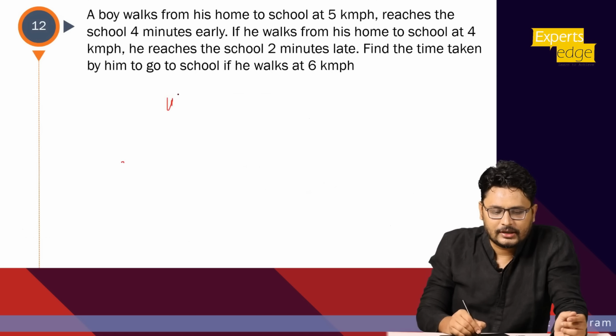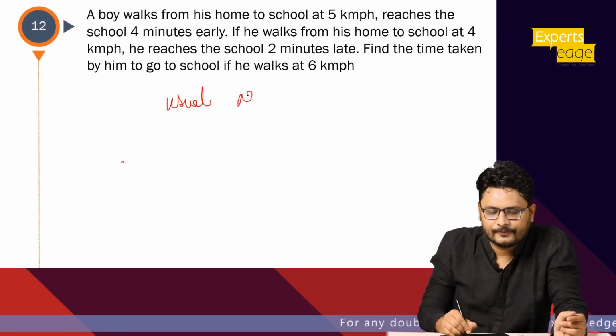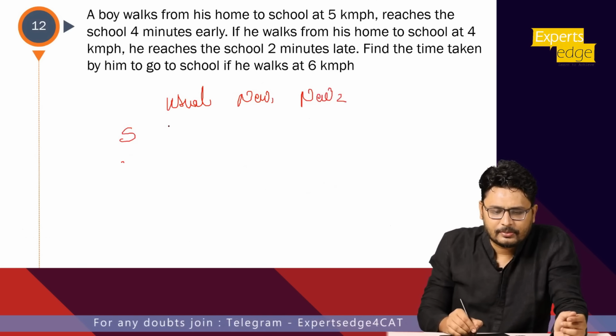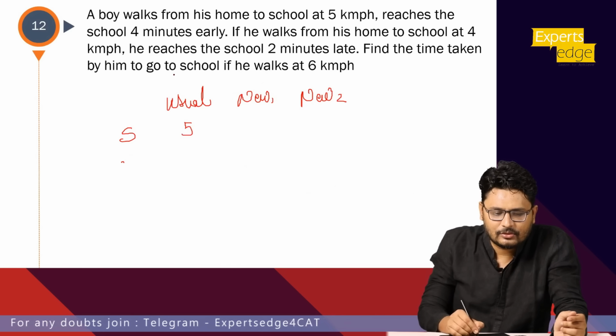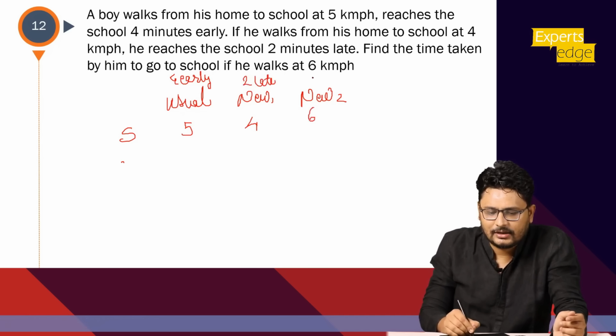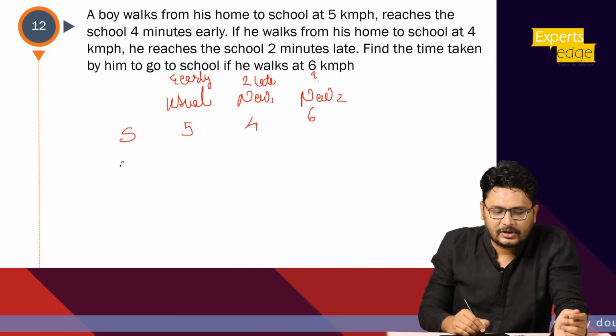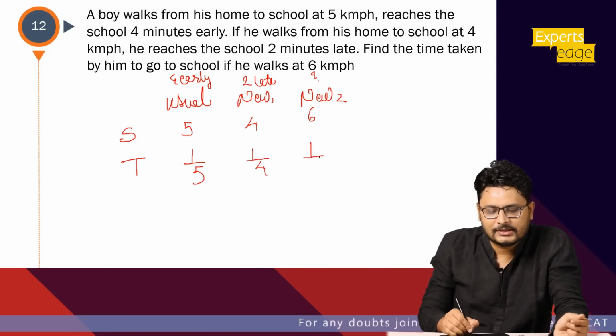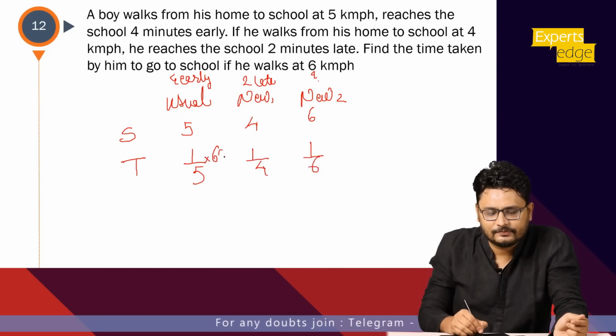So again a usual, a new one and a new 2. What he has given is, when he goes with speed 5 he is 4 minutes early, with speed 4 he is 2 minutes late, and with speed 6 how much, right? So again a 3 scenario, just get the answer in one step. It would be what? 1/5 inverse, 1/4 and 1/6. LCM would be what? 60.